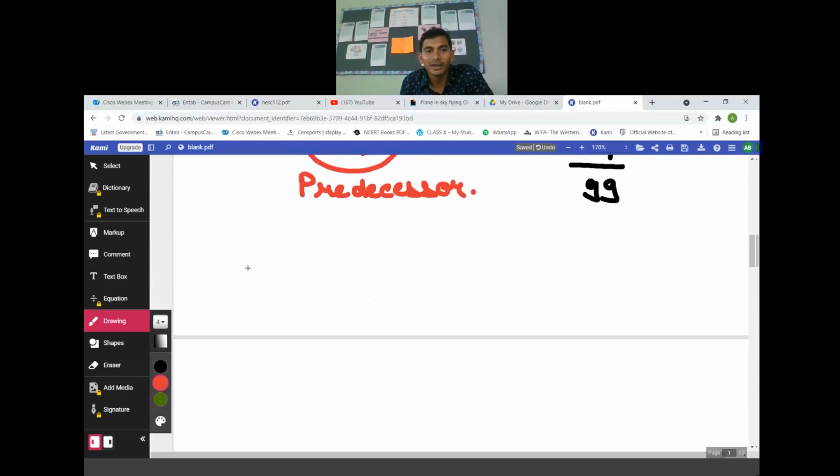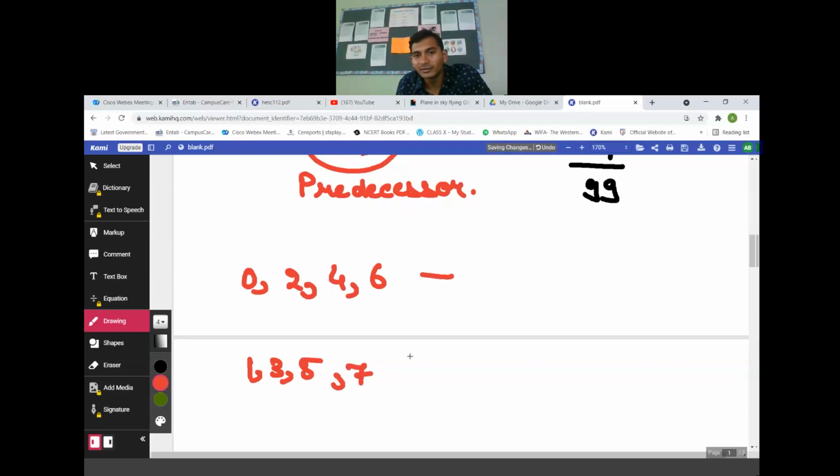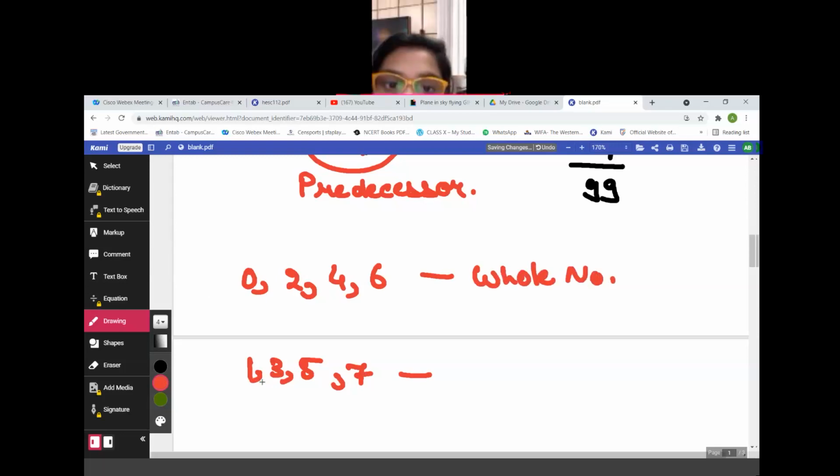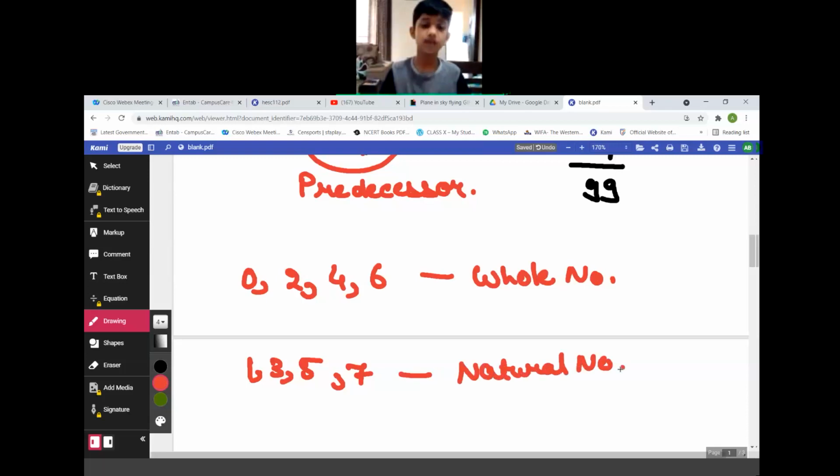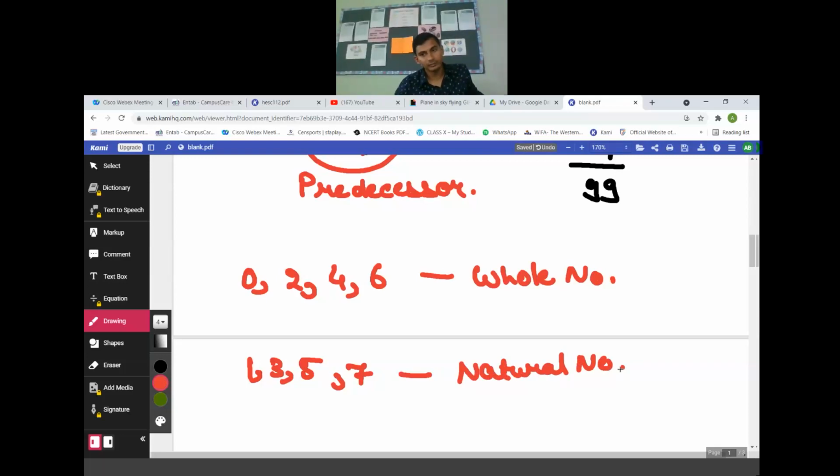You tell me, if I write 0, 2, 4, 6 in one case, and 1, 3, 5, 7 in another case, which is the sequence of whole numbers? 0, 2, 4, 6 or 1, 3, 5, 7? 0 to 6. And 1, 3, 5, 7 will come under natural numbers or whole numbers? Natural numbers. Okay. Any doubt till here? No doubt.